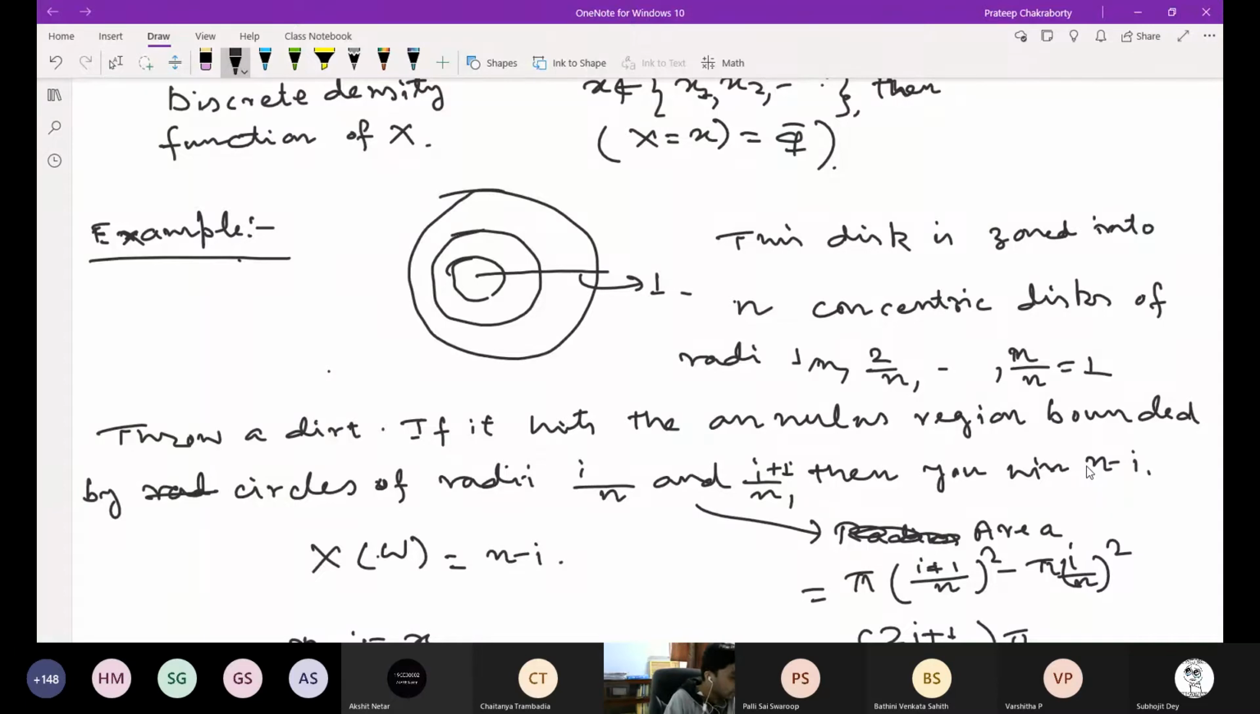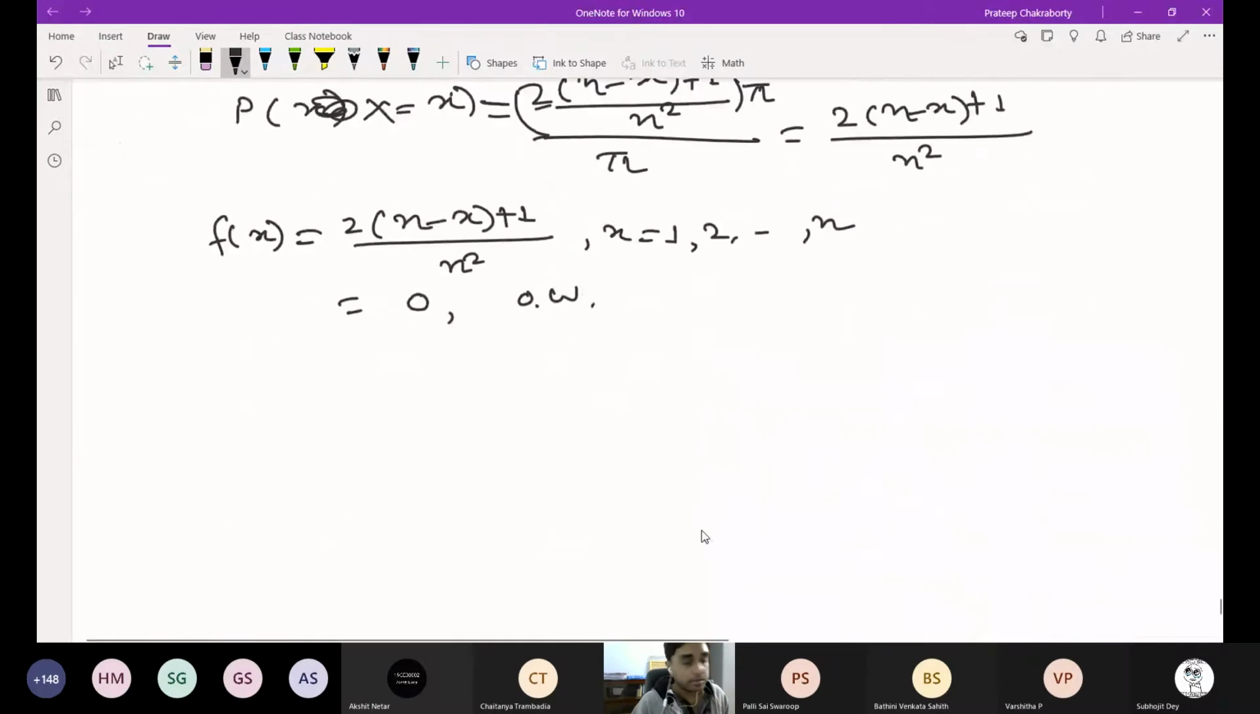But in both theory and applications, some natural random variables occur which are more continuous than discrete. We will define the more general thing after this. Before that, we will just see one example. So again, throwing a dart.